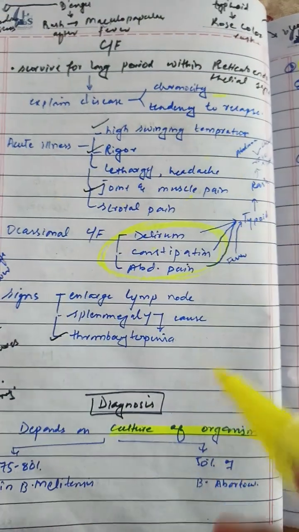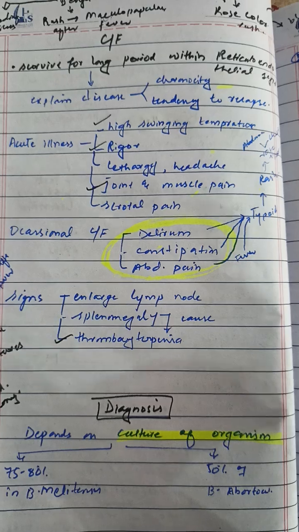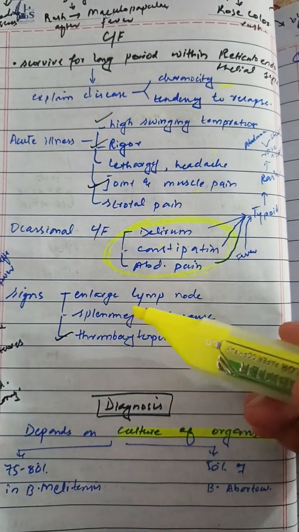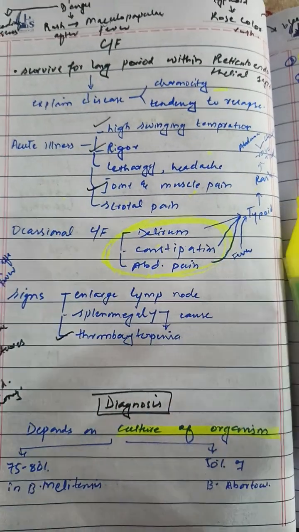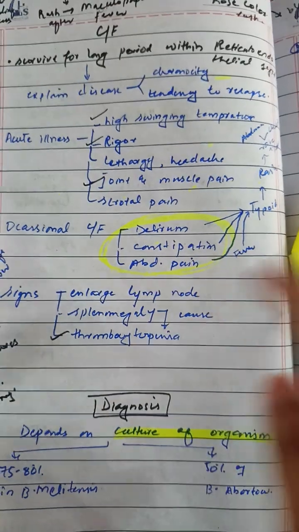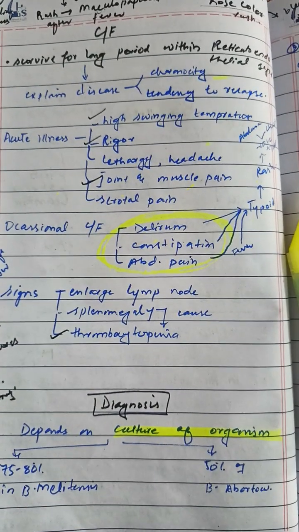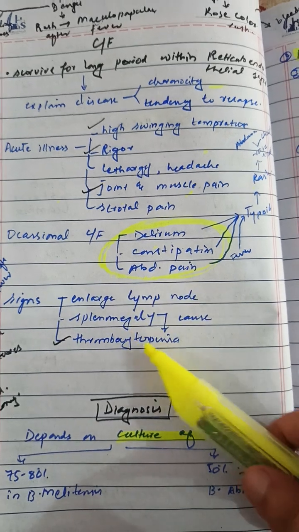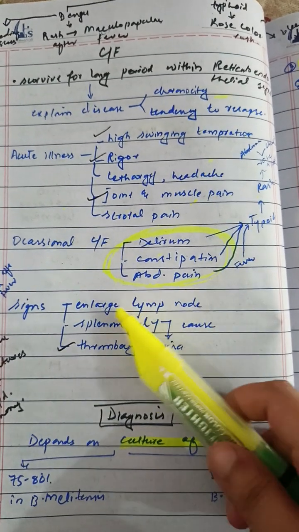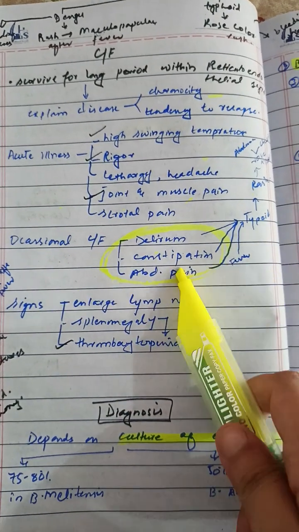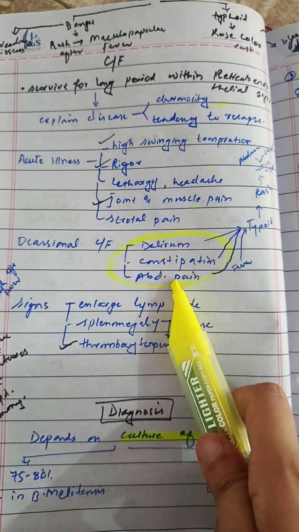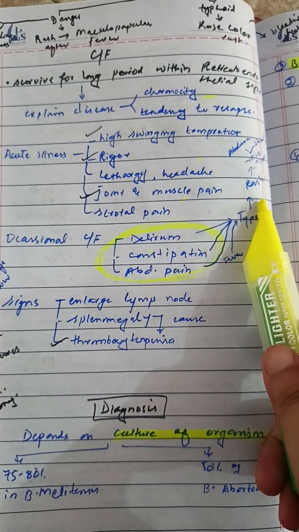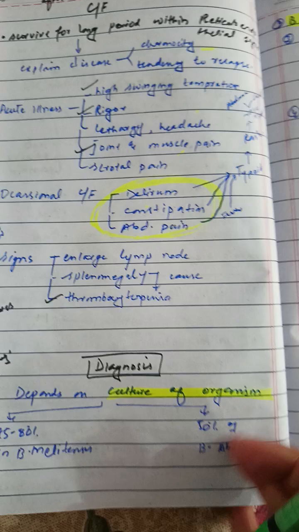It will be a maculopapular type of rash, and there will be no splenomegaly or lymphadenopathy. Splenomegaly and lymphadenopathy are not that common in dengue fever, but these things are common in typhoid fever and in brucellosis. But typhoid fever will be differentiated by the gastrointestinal signs and symptoms as well as by the rash.